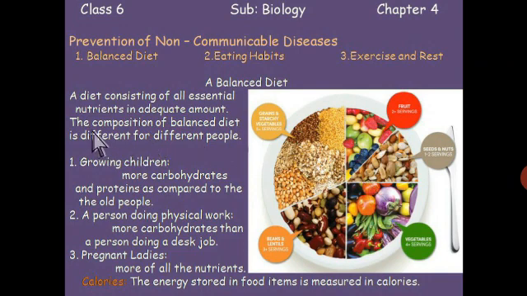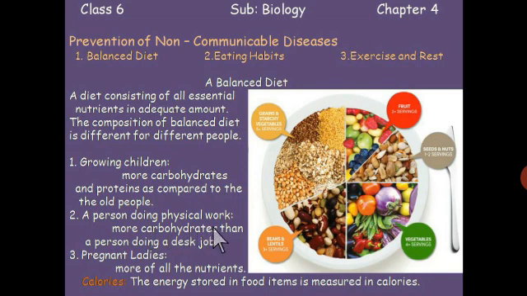But students, the composition of a balanced diet is different for different people. For example, growing children need more carbohydrates and proteins as compared to the older people. Why? Because carbohydrates provide them energy for their various activities and proteins help their bodies to grow. That's why growing children need more carbohydrates and proteins as compared to the older people.